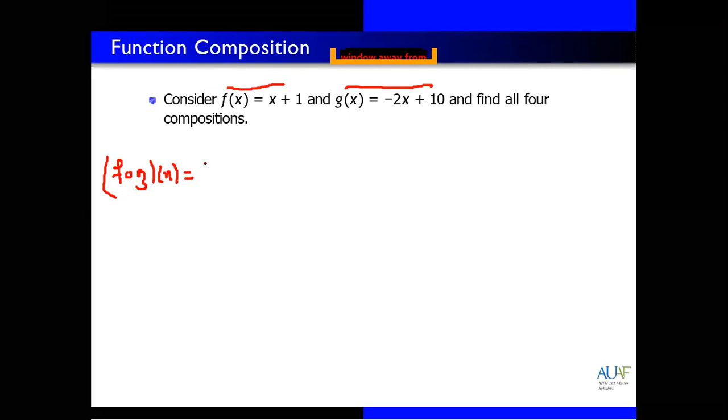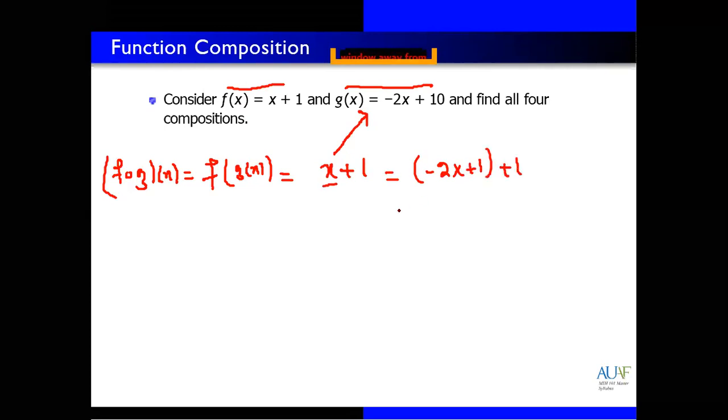This means replace x of f with the g function, g of x. So first we write the f function, x plus 1. But now replace x with the total g function. In place of x we write minus 2x plus 10, in x plus 1.